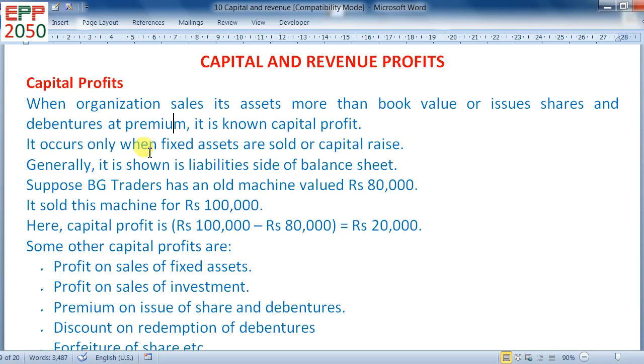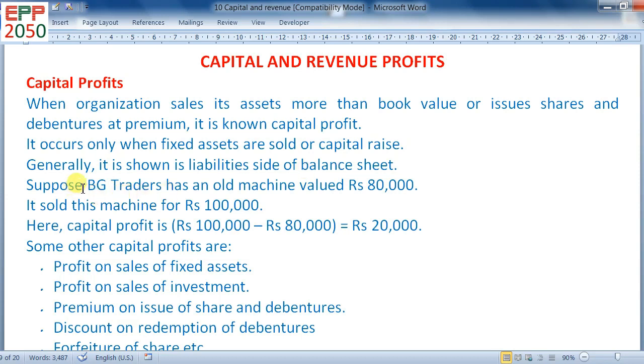It occurs only when fixed assets are sold or capital is raised. It means capital profit occurs only when fixed assets are sold or shares or debentures are issued. Generally, it is shown on the liability side of the balance sheet.